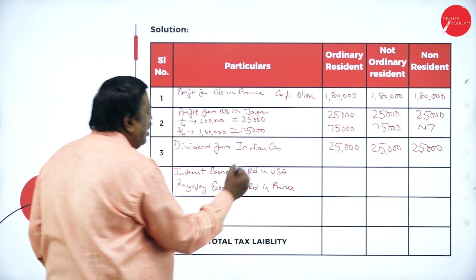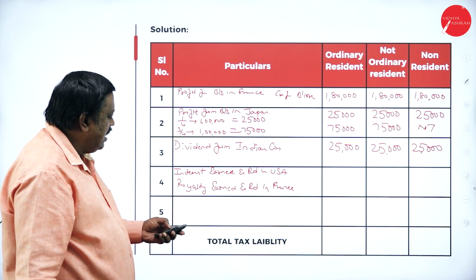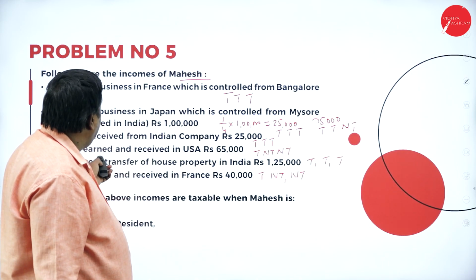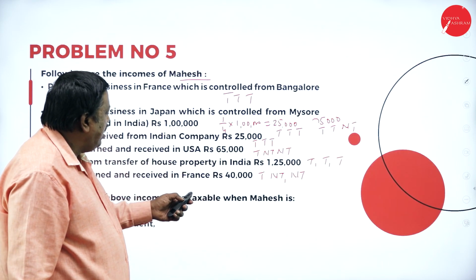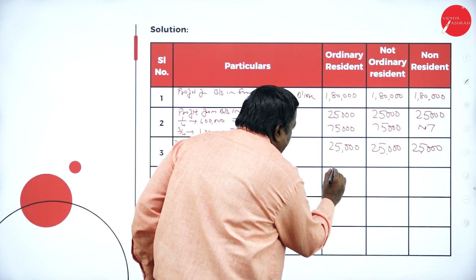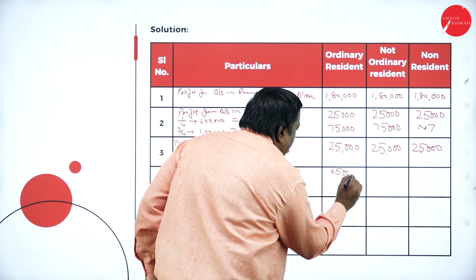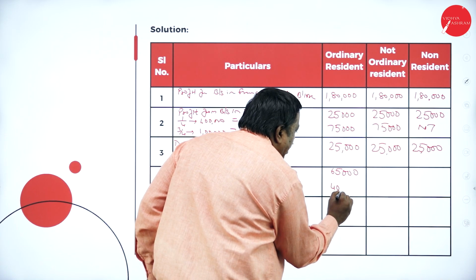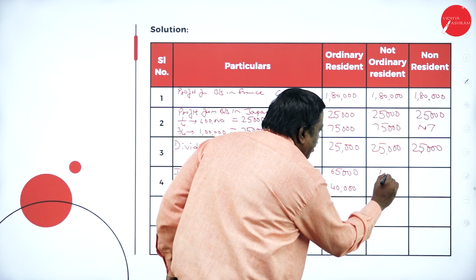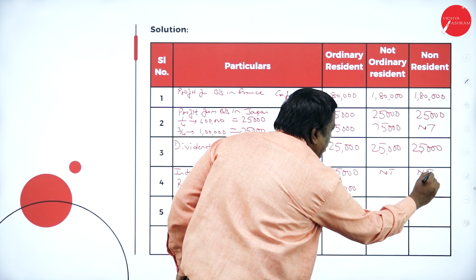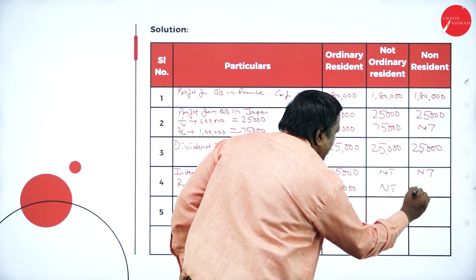So both these are taxable in one case only. That's why we have taken them here. Interest earned is 65,000, royalty is 40,000. So 65,000 and 40,000 is taxable in one case, and in both the other cases it is not taxable.